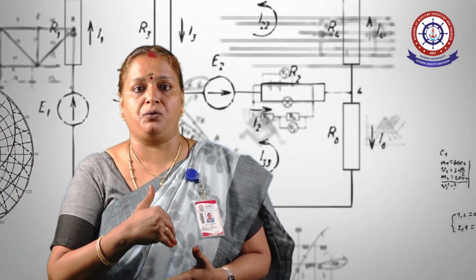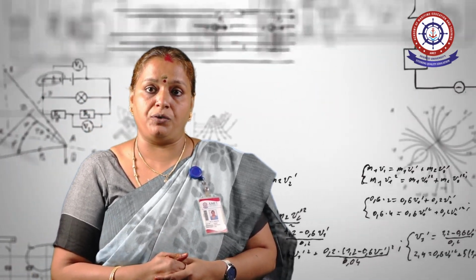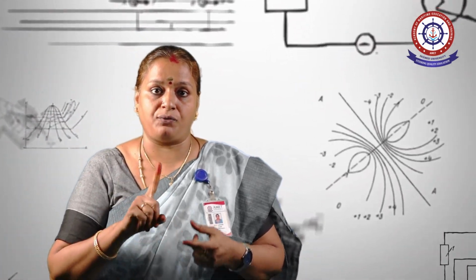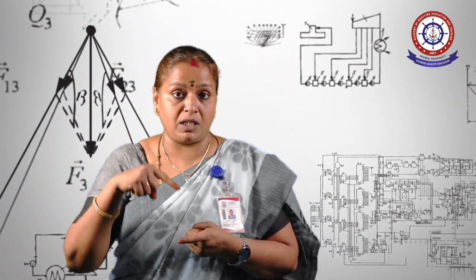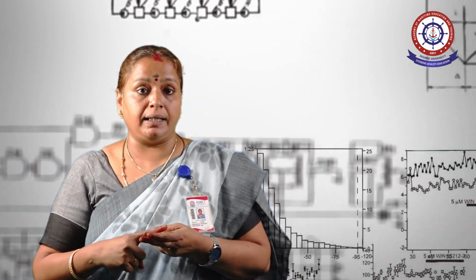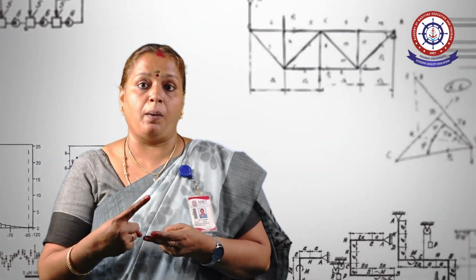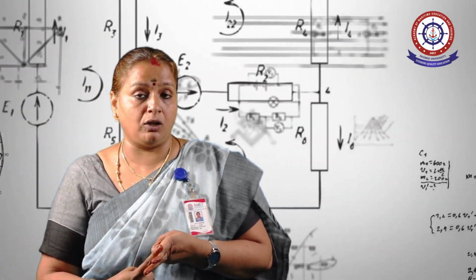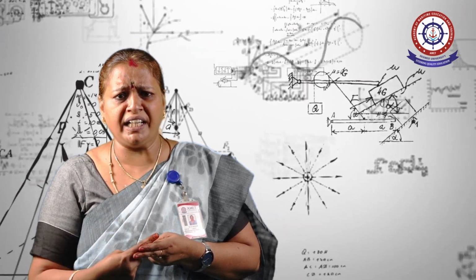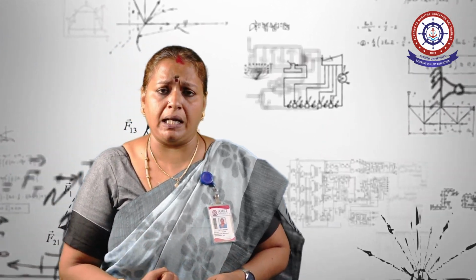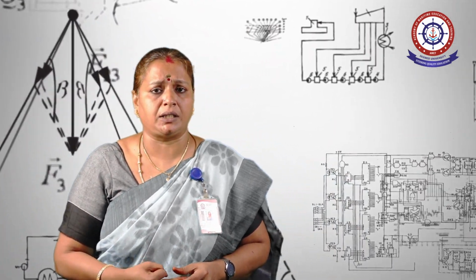From this idea, we come to the objectives of load frequency control. There are two objectives. The first is to maintain the frequency of the system which is connected, and the next is to maintain the scheduled tie-line power flow between the connected areas. These are the two major objectives of load frequency control. Here we will be considering three types of control in load frequency control: primary level of control, secondary level of control, and tertiary level of control.